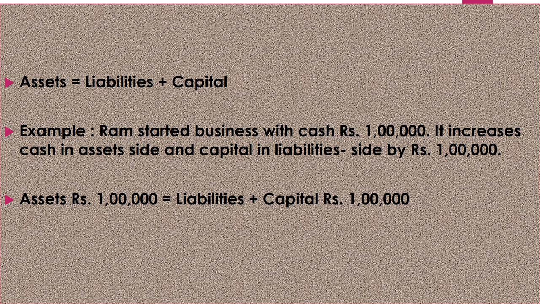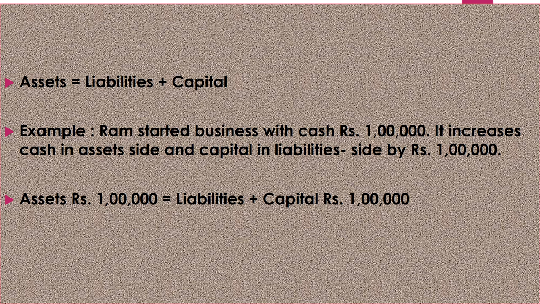So if asset is equal to liability plus capital and Ram started business with cash, is cash an asset or liability? It is an asset. So it increases cash on the asset side and capital on the liability side. Why? Because Ram started business with cash, and according to the principle of business entity, the business and Ram are both separate entities.